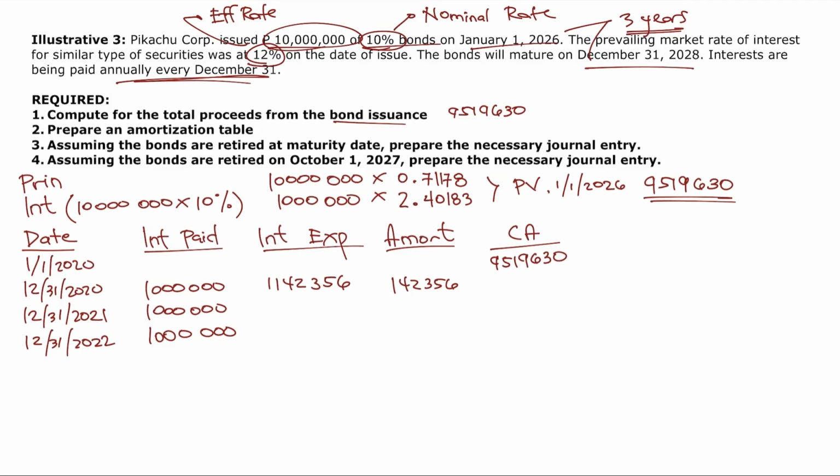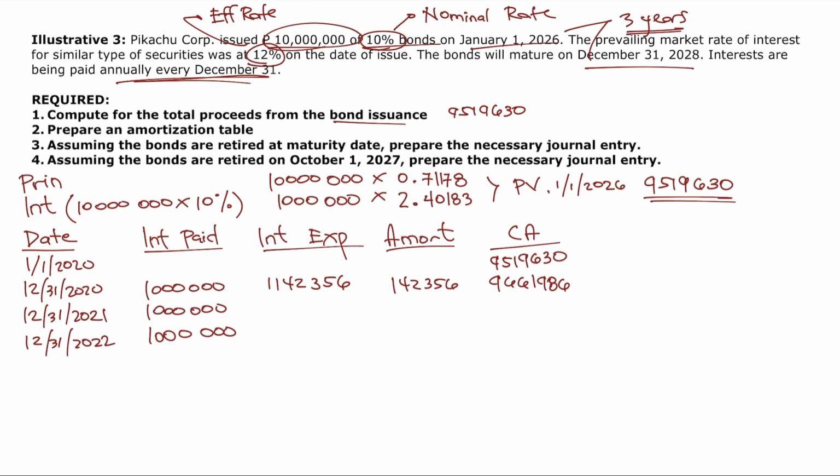Ibig sabihin, discount amortization of 142,356 is to be added because the goal of amortization, once again, is to equate the face amount and the carrying amount at the maturity date. Okay? So, 9,519,630 plus 142,356, or this is equal to 9,661,986. Same thing. Yung carrying amount at the end of 2020, magiging carrying amount yan at the beginning of 2021.